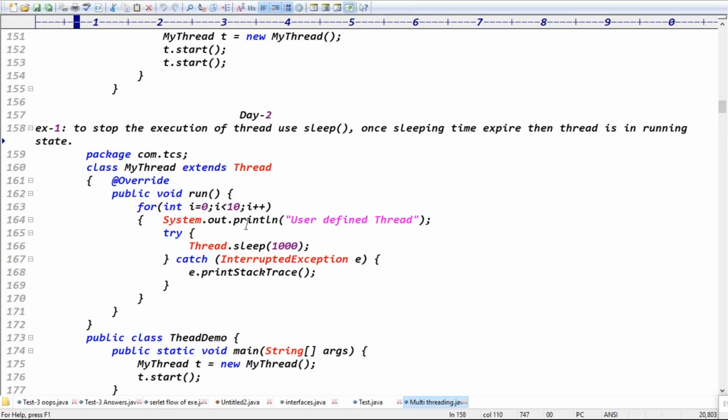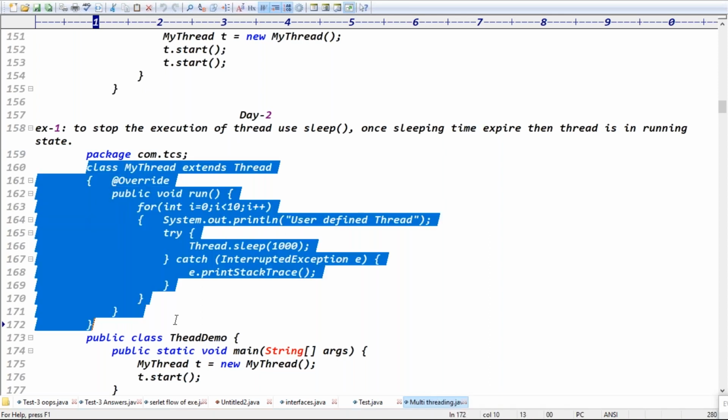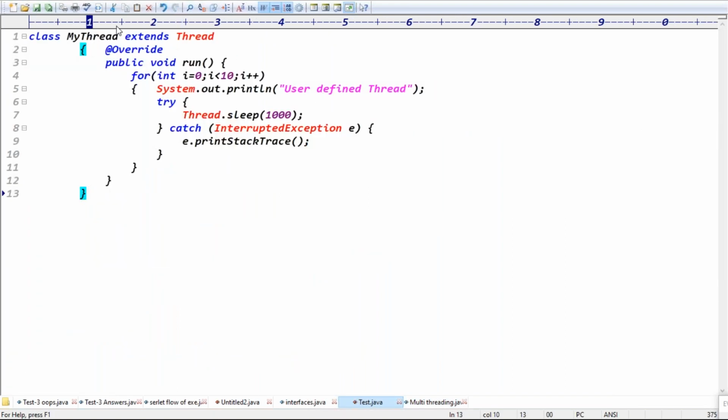Yes, I showed how to stop the execution of a thread, guys. To stop the currently executing thread, we go for the sleep method. Sleep is used to stop the execution, basically. Guys, sleep is used to stop the execution, right? Exactly. I hope you know this code, try to see the code.